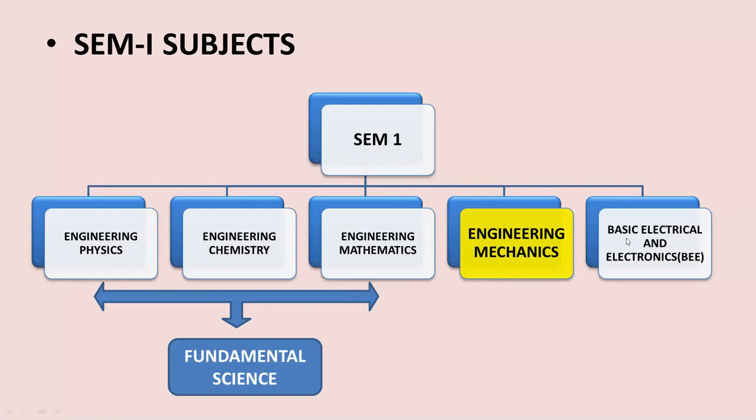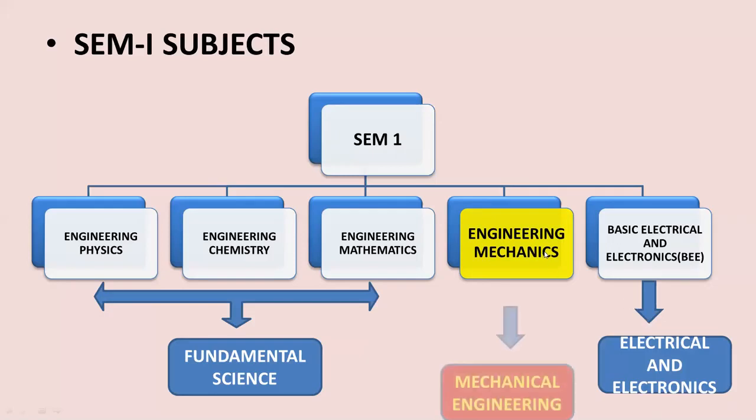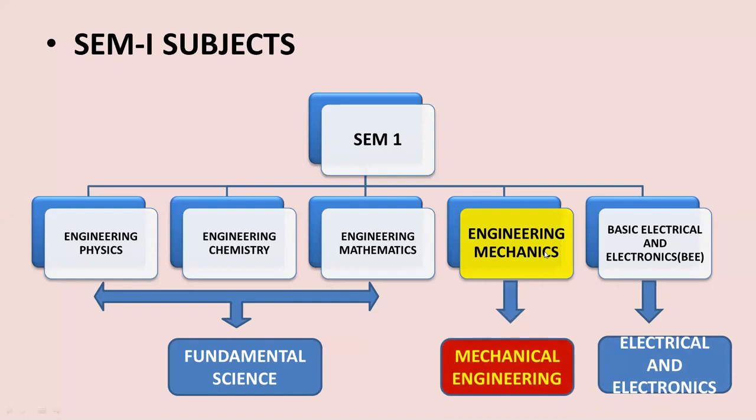Then the basic electrical and electronics, which is called the BEE subject, is from the electrical and electronics engineering. And the engineering mechanics subject is from the mechanical engineering.